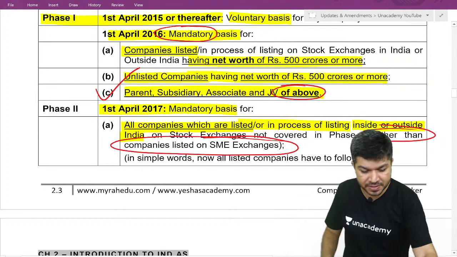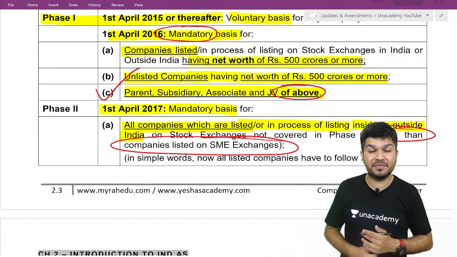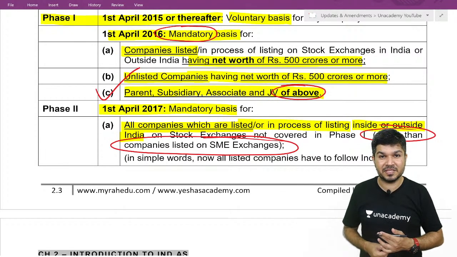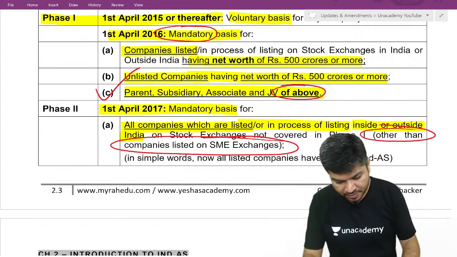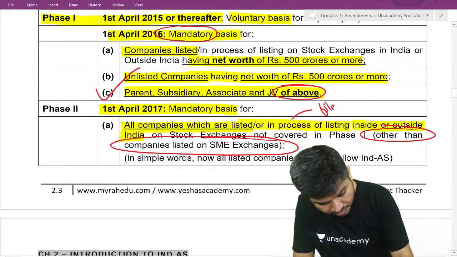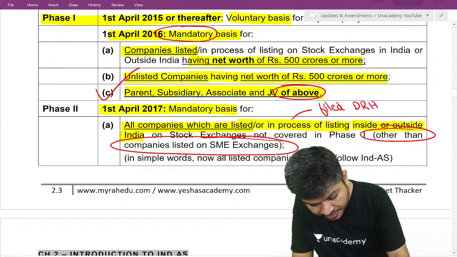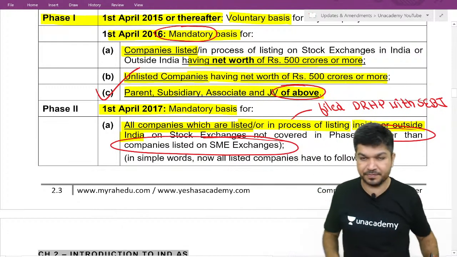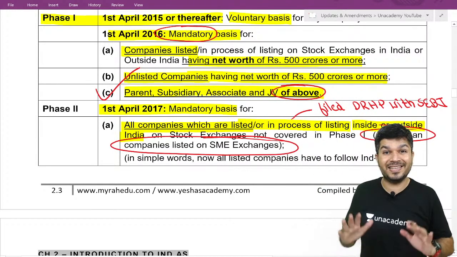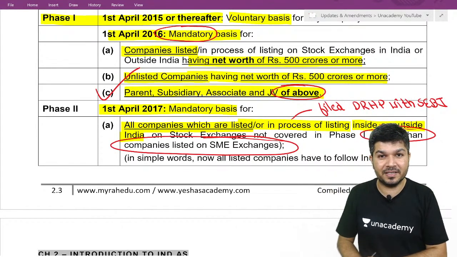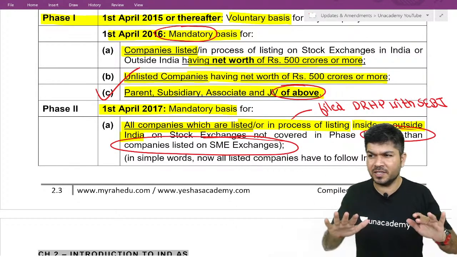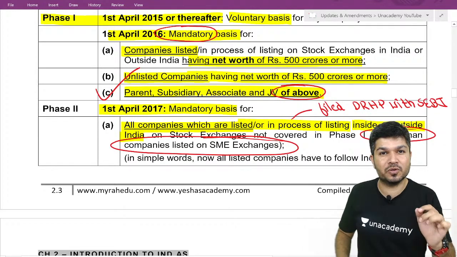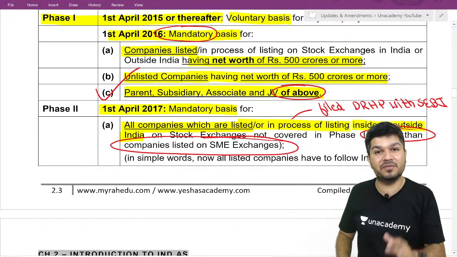Now, sir, what is in process of listing? You filed a DRHP, draft red herring prospectus, with SEBI. If you filed a DRHP with SEBI, you are said to be in process of listing. So either you are listed or in process of listing, then you are mandatorily required to follow Ind AS. For listed and to-be-listed companies it is mandatory. For unlisted, net worth 250 crores or more. This is the deadline which is currently being followed.